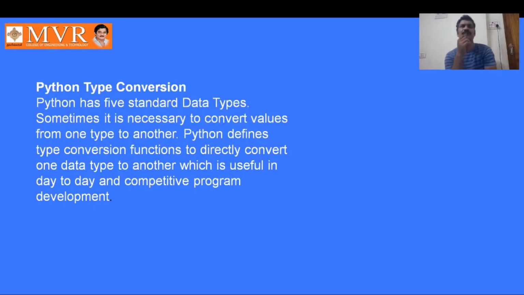What is Python type conversion? Python has 5 standard data types. While doing a program, sometimes it is necessary to convert values from one type to another. Python has type conversion functions. We know that int is one type conversion function, float is another type conversion function. Some other functions we will see in this session, which directly convert one data type to another data type, useful in day-to-day and competitive program development.